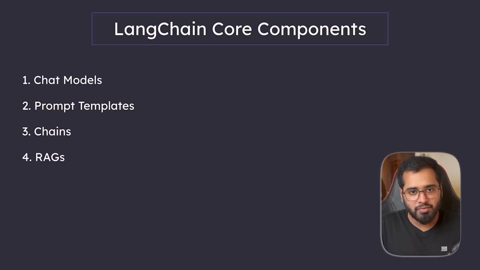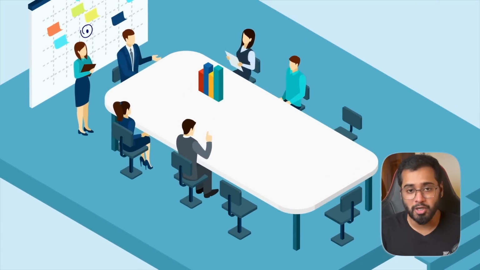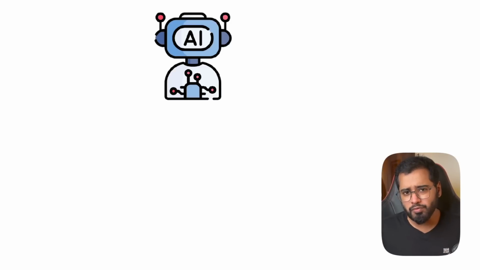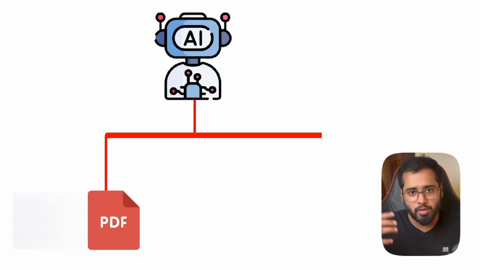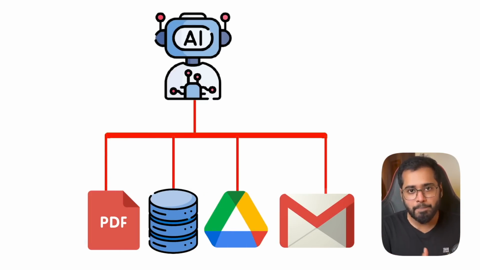And then we have RAGs. This is a pretty huge section in this course, and it's one of those important technologies that are helping businesses to increase productivity. If you've ever heard of custom chatbots trained on a company's private data, the data could be in the form of PDFs or it could be from a database, and users can sort of chat with the data, then this is what's going on: RAGs, or retrieval augmented generation.